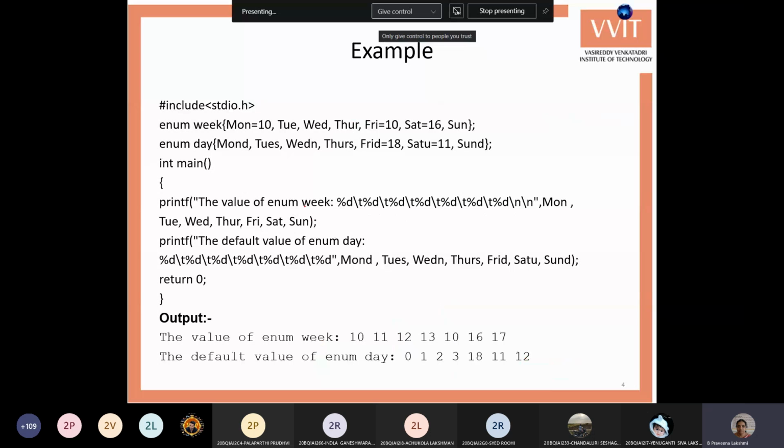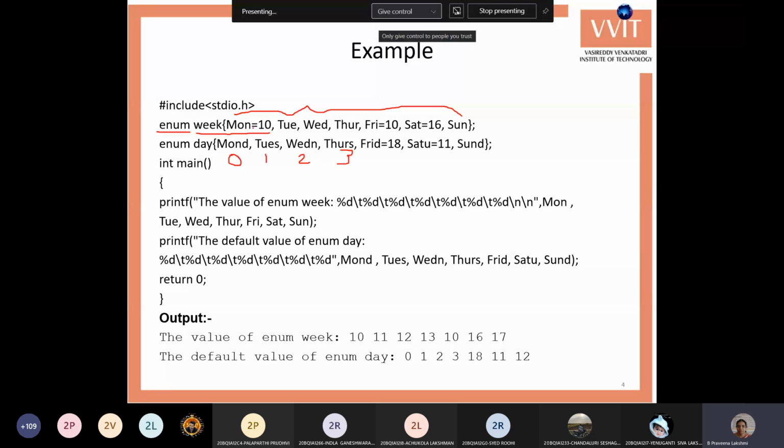This is a small example for enumeration data types. We declare it with the enum keyword, then the name of the enumeration type, that is week. These are the different values within the enumeration data type, that is, the names. Initially the names will be assigned integer values starting from 0. If you are not specifying any value for a name, it goes 0, 1, 2, 3 like this. If you assign a value, then it will be assigned your given value.